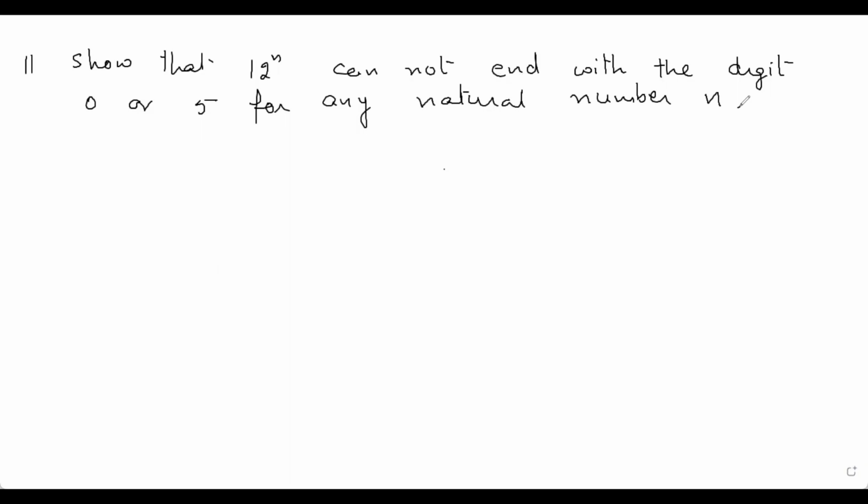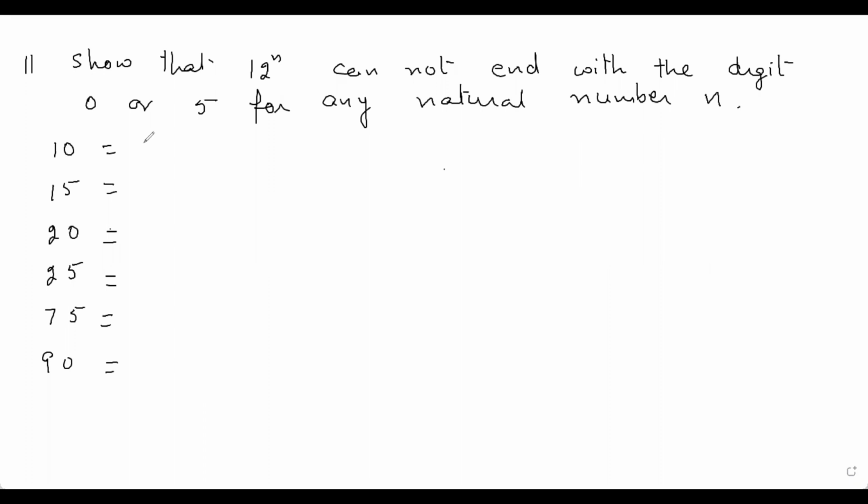Now the 11th question is, show that 12 raised to power n cannot end with the digit 0 or 5 for any natural number n. I'll write a few numbers which end with 0 or 5. Let it be 10, 15, 20, 25, 75, 90.